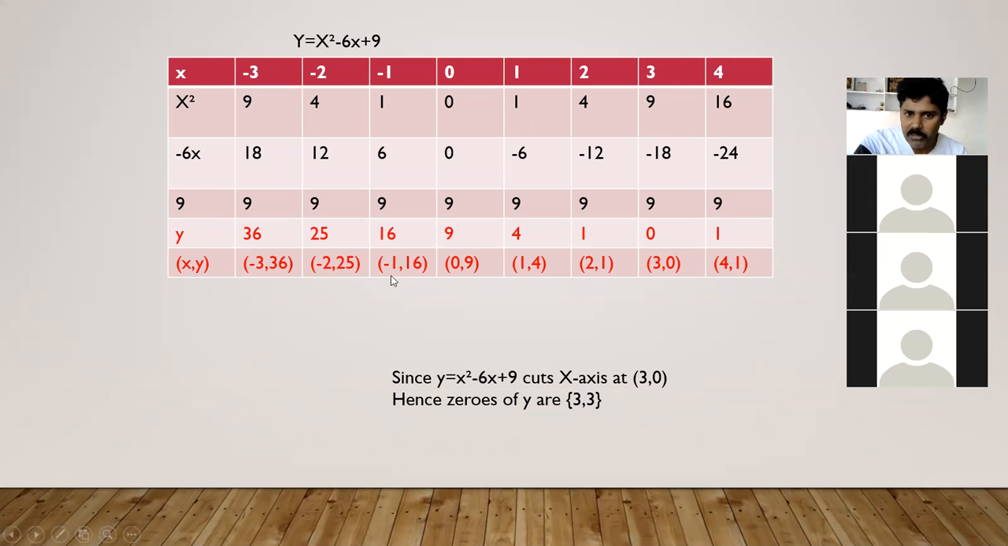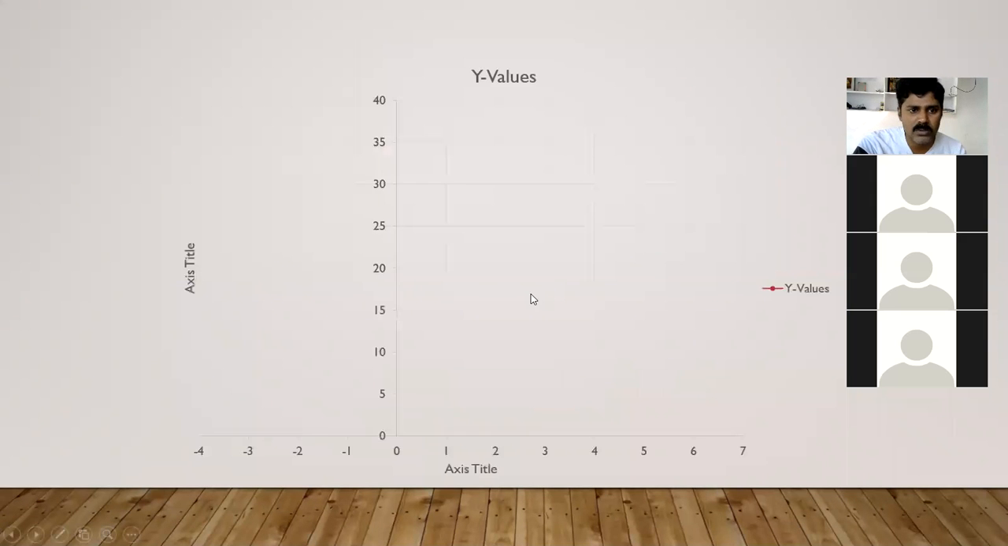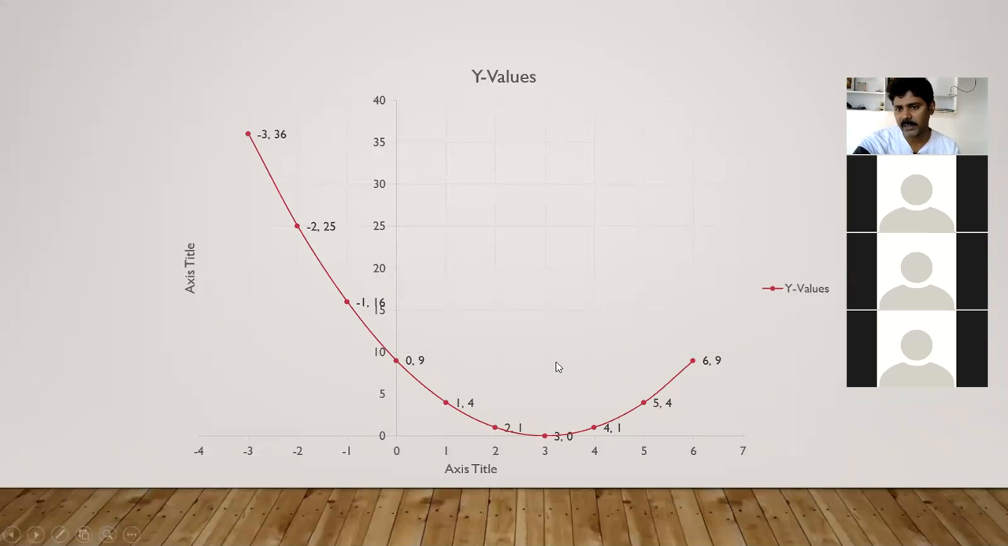So x comma y, after plotting all these points in the graph, once you see minus 3 comma 36, I have to keep it here because this is 35. Here the scale on the y axis I have taken positive, and the scale I have taken is 5 units. So minus 3 comma 36 will be here. And again, the second value is minus 2 comma 25 and minus 1 comma 16 and 0 comma 9, 1 comma 4, 2 comma 1, 3 comma 0 and 4 comma 1, 5 comma 4 and 6 comma 9.